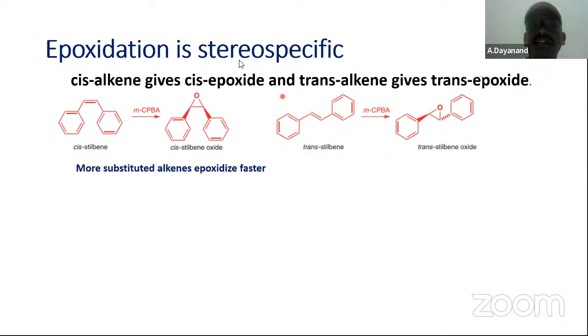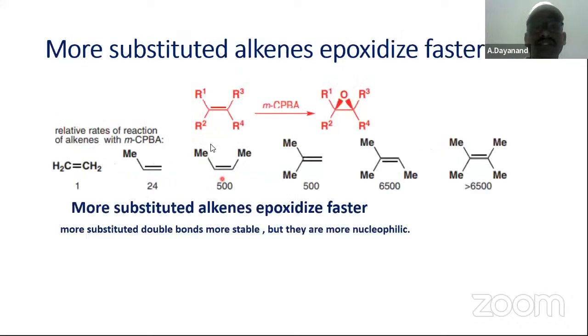Cis alkene gives cis epoxide, trans alkene gives trans epoxide. Therefore they are said to be stereospecific. Therefore we can say that electrophilic additions are stereospecific in nature, especially epoxidation reactions. Then, more substituted alkenes epoxidize faster. Let us see about this concept, that more substituted alkenes are going to be epoxidized faster.